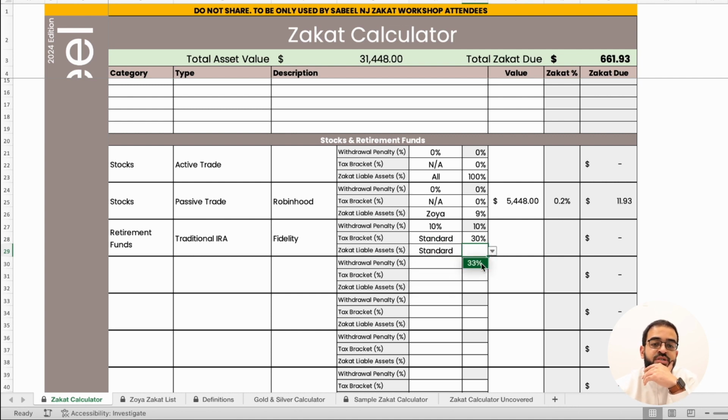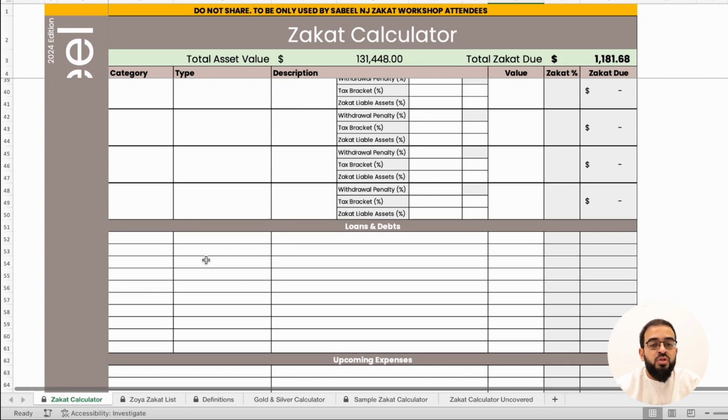standard at 33%, and we'll put in $100,000. So on $100,000, 5% of that will be zakat at $520 you owe. Similarly, for the Roth IRA, it follows the same course of action. Moving on to loans and debts.